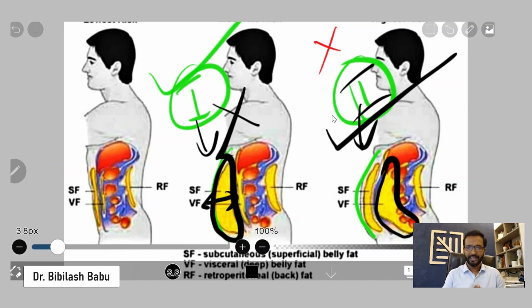So again, I will mention liposuction is not a solution for everyone. The type 1 guy may have better results with liposuction, and the type 2 guy will have better results with diet and exercise. But definitely the type 1 guy also should have some diet and exercise to maintain the results and to avoid the cardiac risks. So I think I have explained to you regarding these body types, the different kinds of fat distribution, which type of body fat is more amenable to liposuction, and which type of body fat is more amenable to diet and exercise.